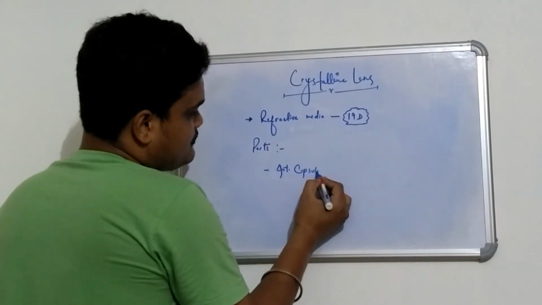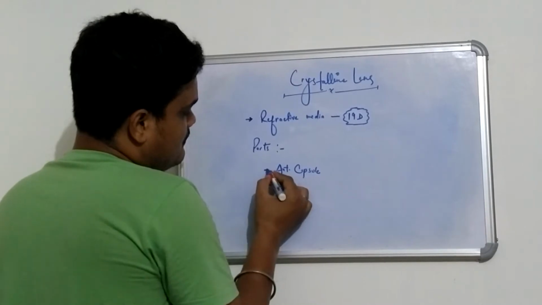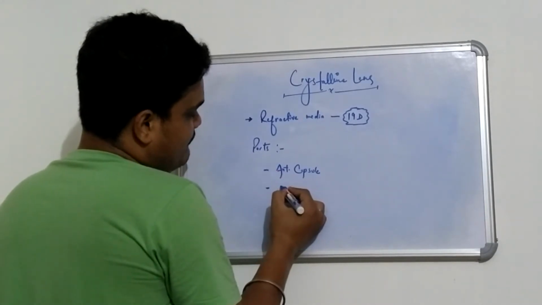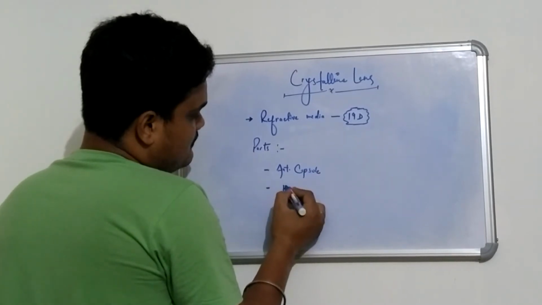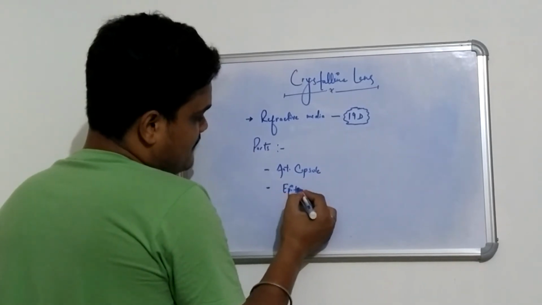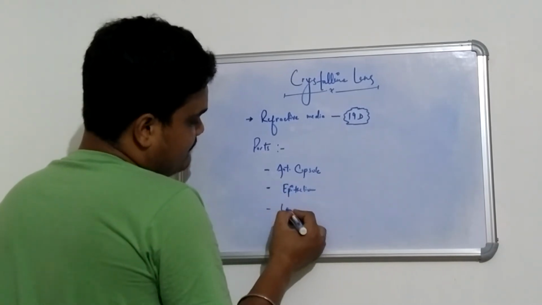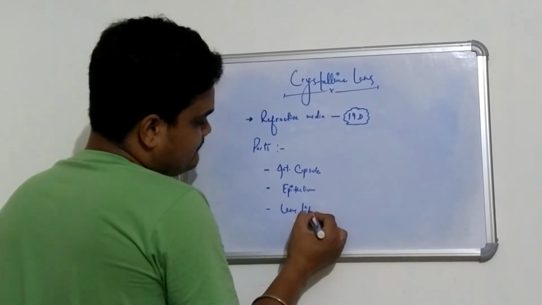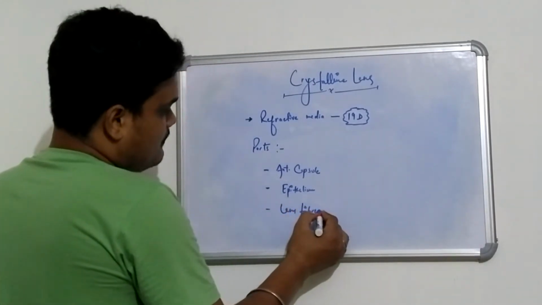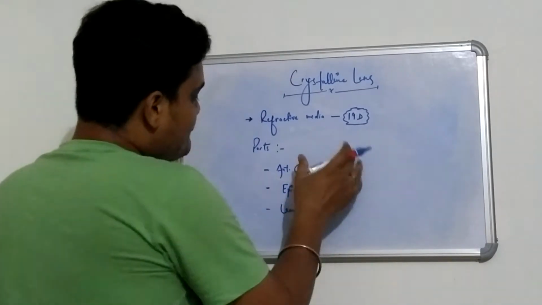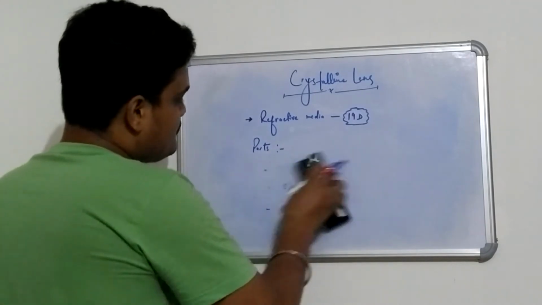Then we have the epithelium, or anterior epithelium. Then we have lens fibers. Now one by one we will see the parts in diagrammatic structures.